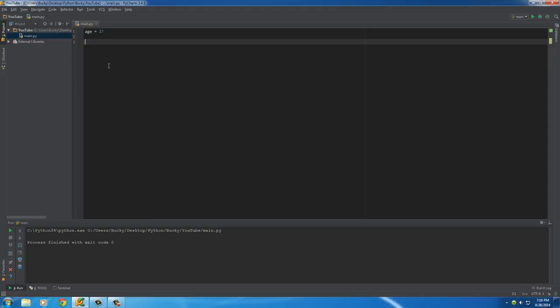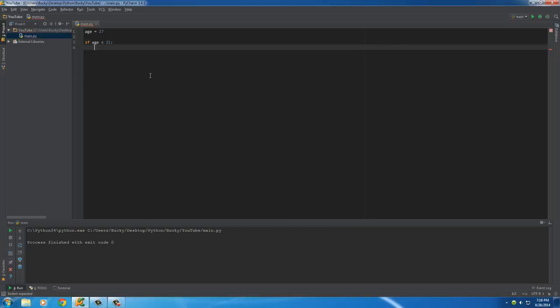So whenever you want to have your computer make a decision, the first thing you do is add the keyword if. Now, directly after this, we need to give it something to test. So right now, we're just going to test if this age is less than 21. So if the age is less than 21, then we want to do something. We'll just print out no beer for you since they're too young. So right after your test, add a colon. Now hit enter, and you can see that your cursor doesn't go to the next line. It's automatically indented in one tab.